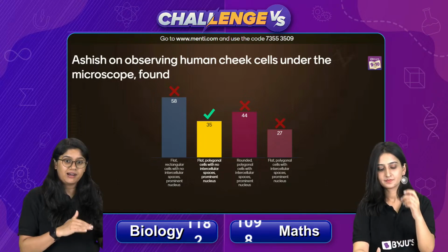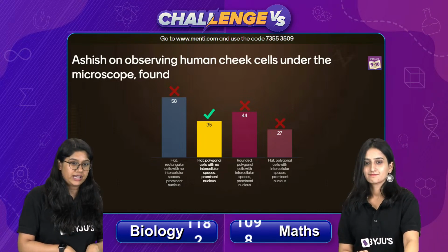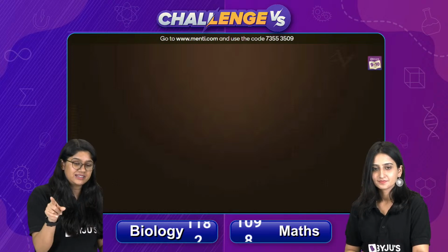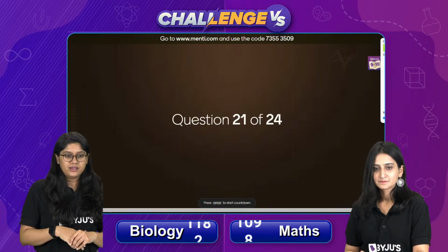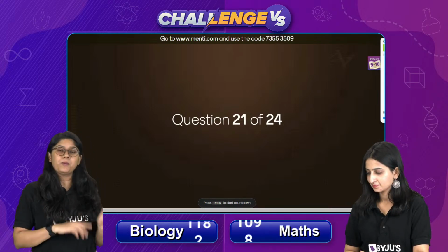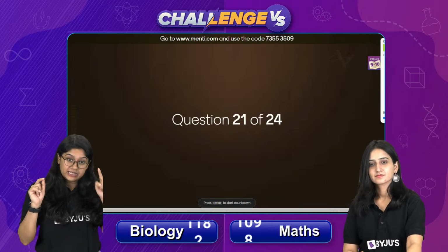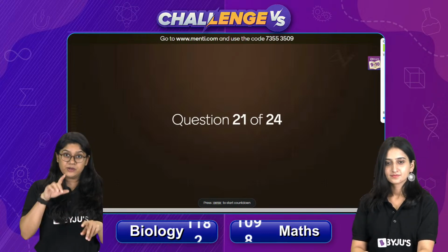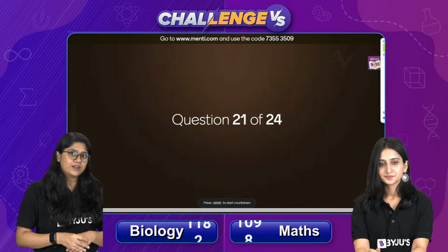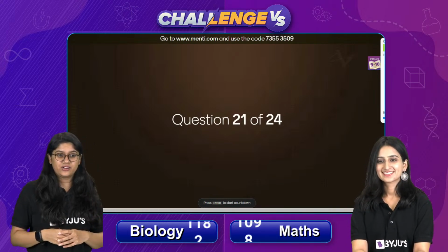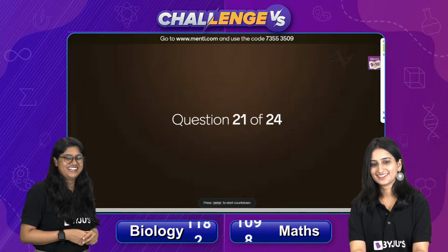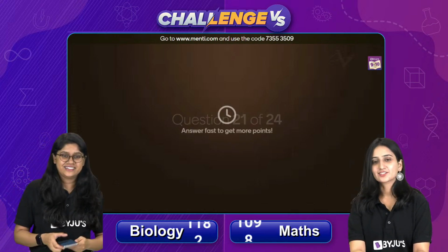And with that, we are done with this particular question. Now we'll be moving ahead. But the chat was misleading. That's why I keep on telling you that focus on what you know. Okay? And after this class, go back and look at the diagram of the human cheek cell that we have in our textbook. Okay? And try to find out which type of epithelial tissues are present over there. Yes. Very good, everyone. Okay. So now moving on to the next question.